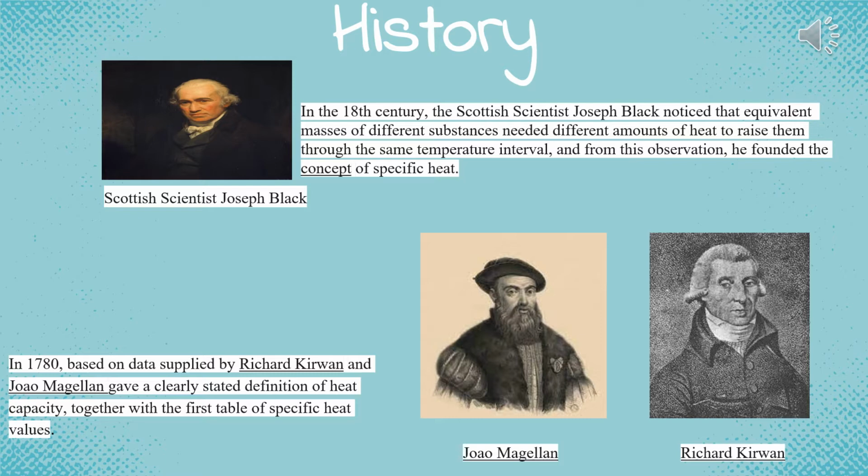In the 18th century, the Scottish scientist Black noticed that equivalent masses of different substances needed different amounts of heat to raise them through the same temperature interval, and from this observation he founded the concept of specific heat. Then in 1780, based on data supplied by Richard Kirwan and João Magellan, a clearly stated definition of heat capacity was given, together with the first table of specific heat values.